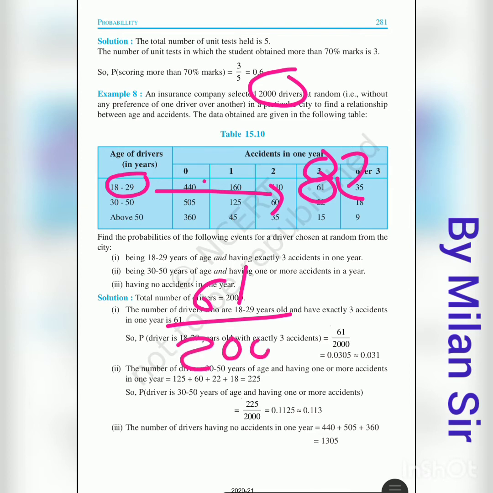So total outcomes 2000. For 18 to 29 age and 3 accidents, we have 61 drivers. So that 61 is our favorable outcomes. So 61 divided by total number of outcomes 2000. If we divide 61 by 2000, we get 0.0305. But we do not need to do it. We can put this answer, 61 divided by 2000, as it is.